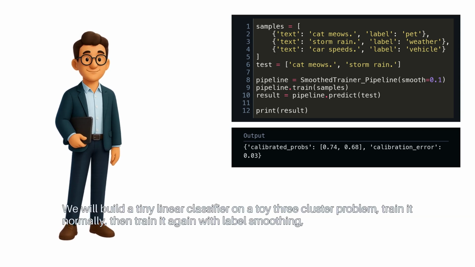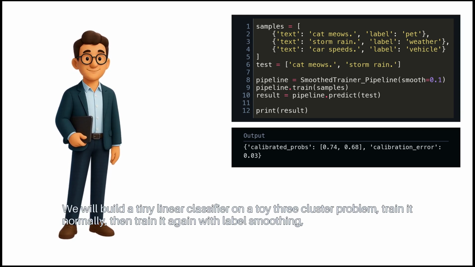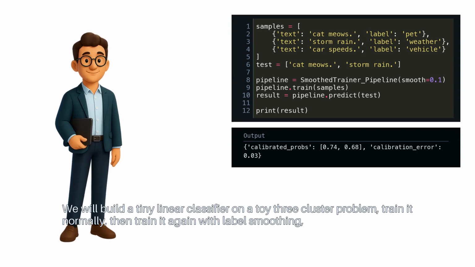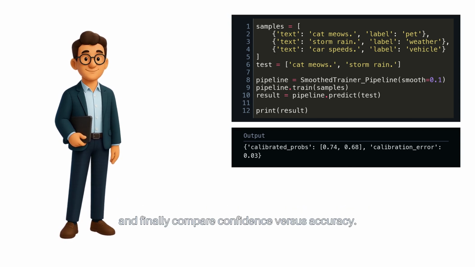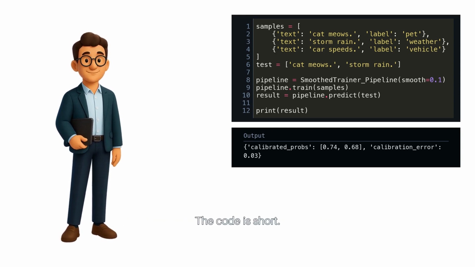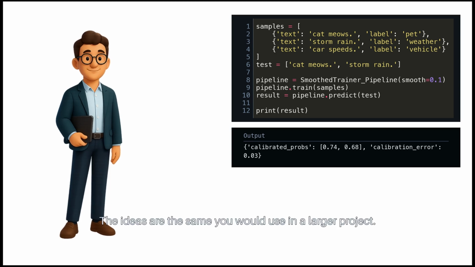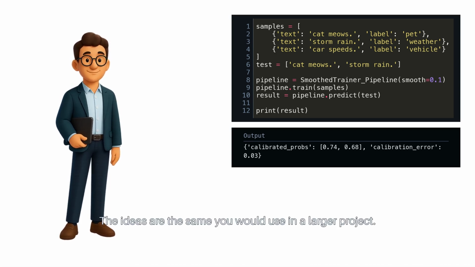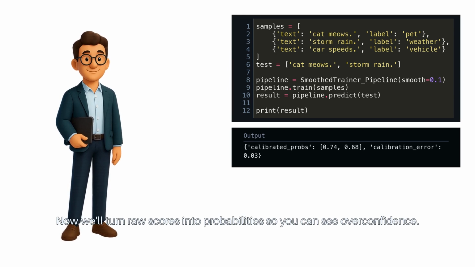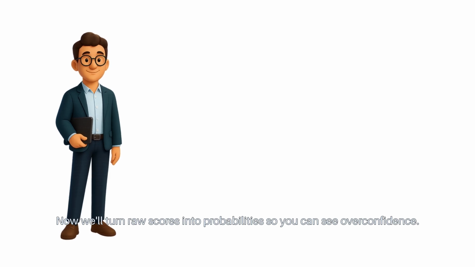We will build a tiny linear classifier on a toy 3 cluster problem. Train it normally, then train it again with label smoothing, and finally compare confidence versus accuracy. The code is short. The ideas are the same you would use in a larger project. Now we'll turn raw scores into probabilities so you can see overconfidence.